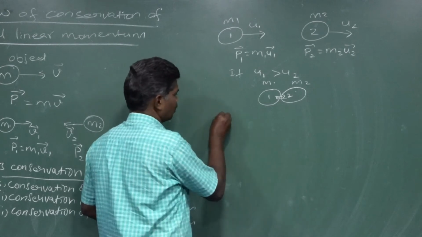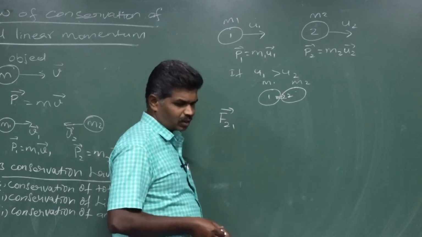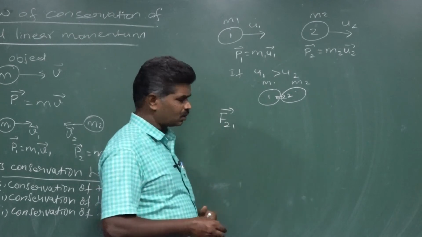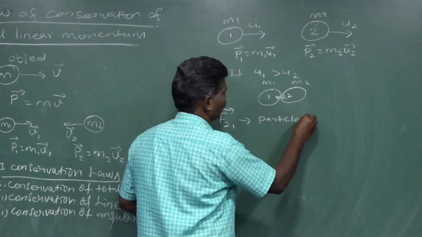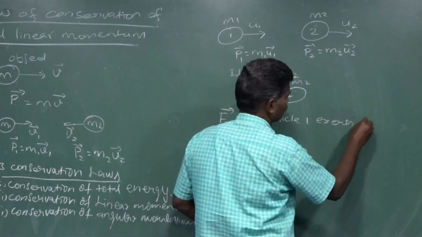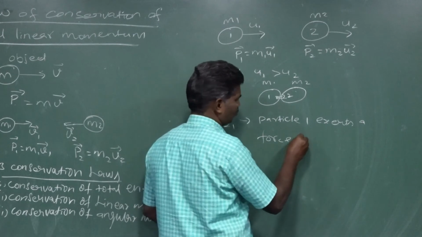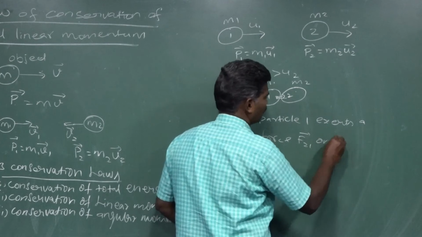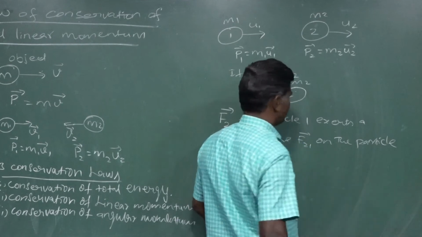That force is F21 vector, because force is a vector quantity. What is the meaning of F21 vector? It means particle 1 exerts a force, F21 vector, on particle 2.